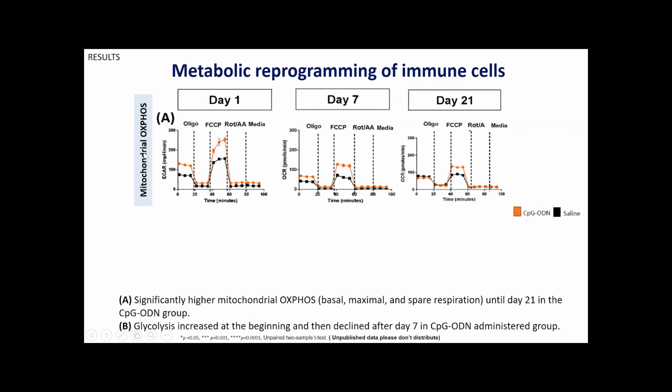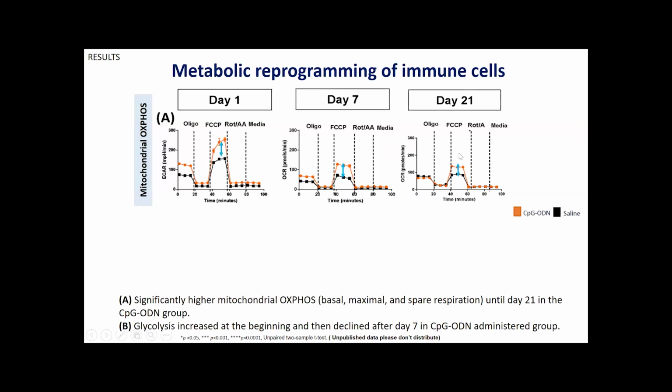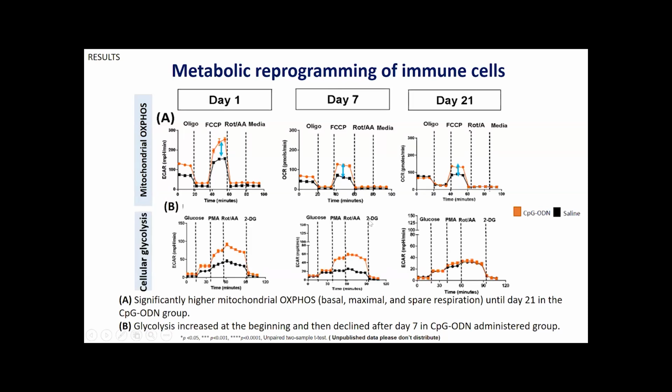We have seen the mitochondrial oxidative phosphorylation in the CpG-ODN group was significantly higher at all the time points up to day 21. But in the cellular glycolysis, we have this pattern. The CpG group was significantly higher at the first 2 time points, but at the end it decreased. So there was no significant difference between groups.